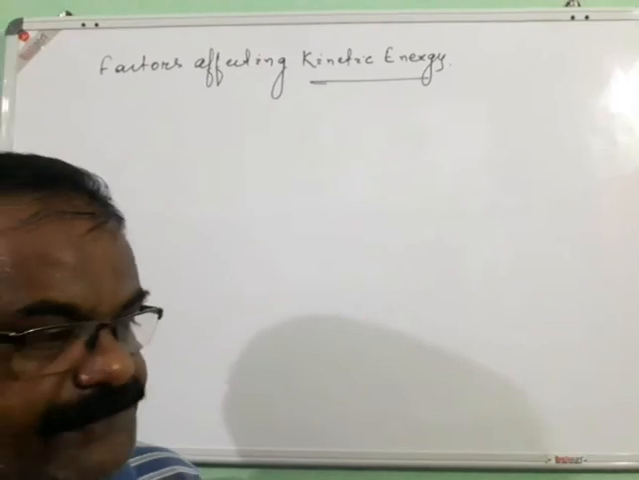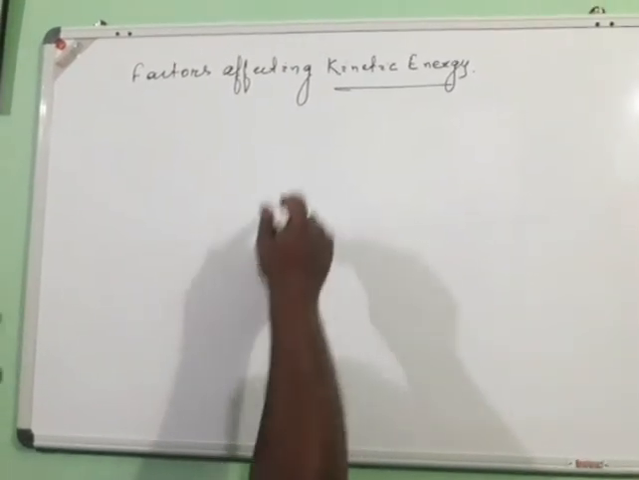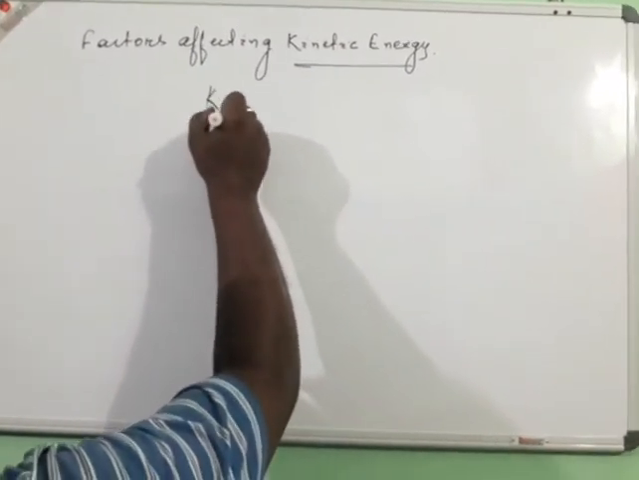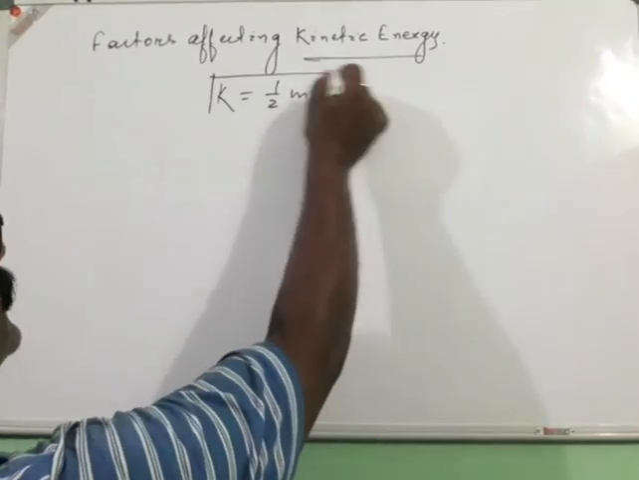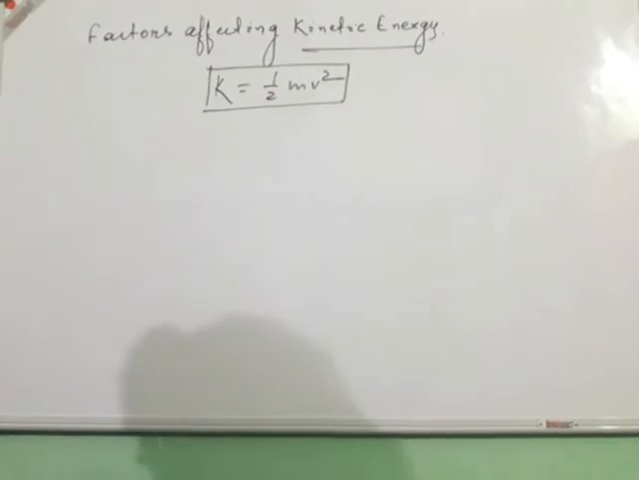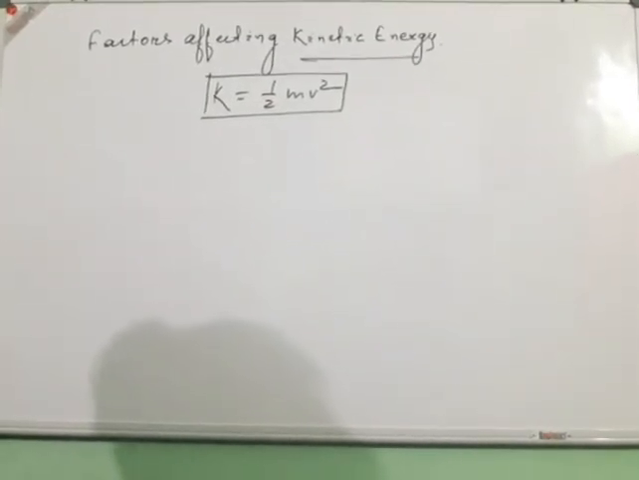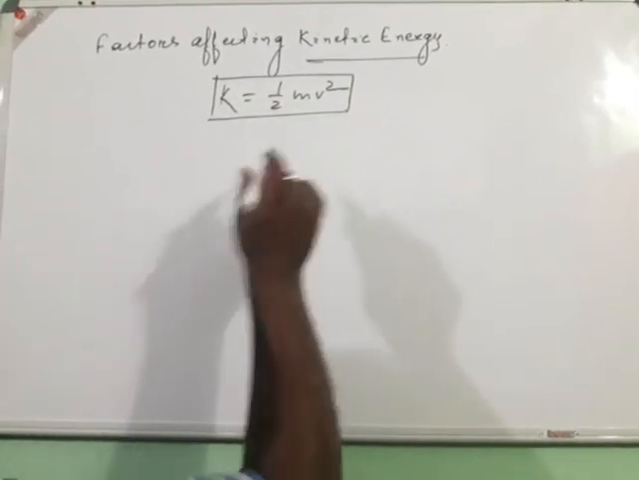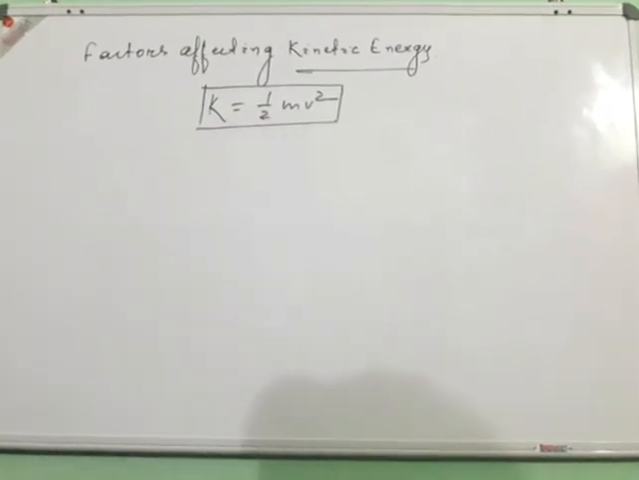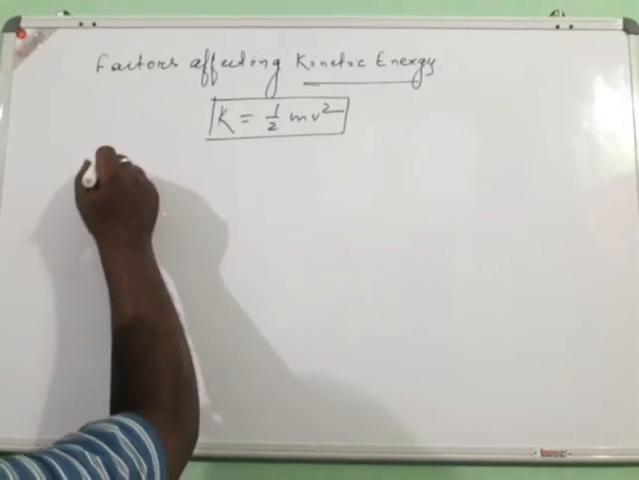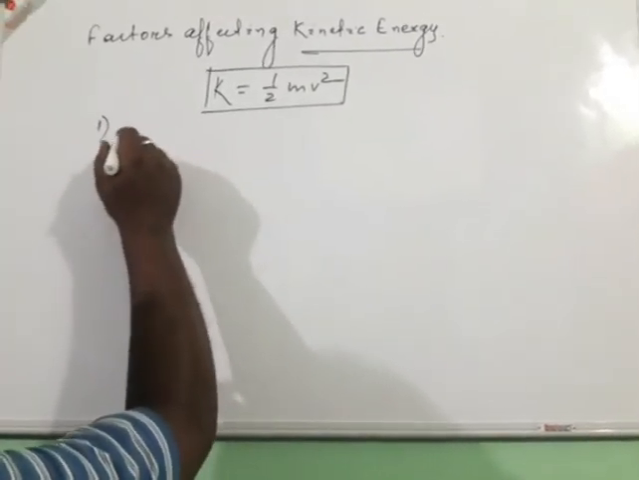Factors affecting kinetic energy. From the expression we have seen that the kinetic energy of the body is equal to half m v square. So this expression says that kinetic energy is equal to half m v square. Therefore we can say that kinetic energy is affected by two factors: number one, the mass.